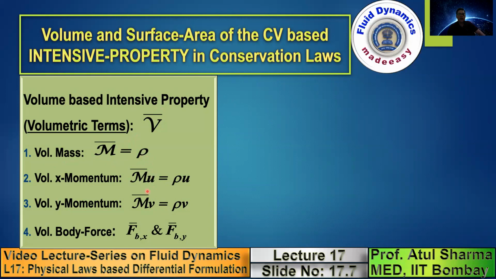This is x momentum per unit volume, which is mass per unit volume multiplied by u velocity, that is, density into u velocity. This is the volumetric y momentum. This is the volumetric body force, the body force divided by the volume of the control volume. So these are the volume-based intensive properties obtained by dividing the volume-based extensive properties that I showed in the previous slide by the volume of the control volume.